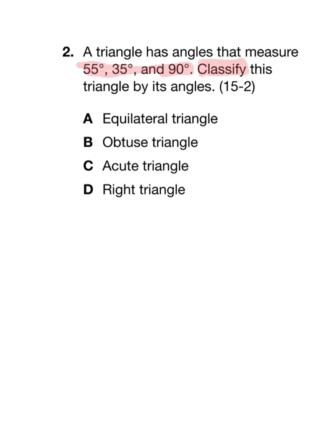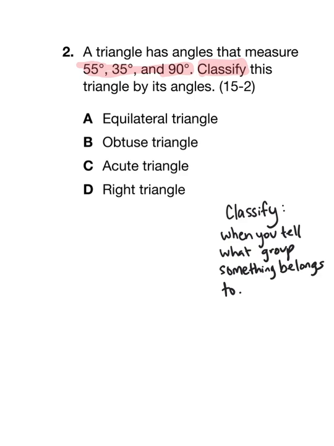Let's talk a little bit first about what it means to classify something. I want everyone to copy this definition down. When you classify something, you tell what group it belongs to. So for example, if we have a whole bunch of kids standing in Miss Lynn's classroom, and some of them are 5th graders and some of them are 4th graders, we could classify those children by their grade level. Some of them would be in the 5th grade group and some of them would be in the 4th grade group.